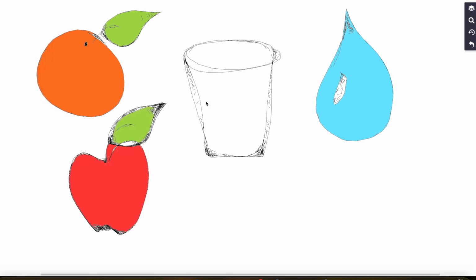Beautiful. So a cup is just a container. You can fill it with any liquid that you would like. So if you fill it, for example, with water, it becomes a water cup. If you fill it with orange juice, it becomes an orange juice cup. And if you fill it with apple juice, it becomes an apple juice cup. Variables are pretty much the same. They are just containers or boxes that you can fill with specific values. Like you can put water in it, you can put orange juice or apple juice.